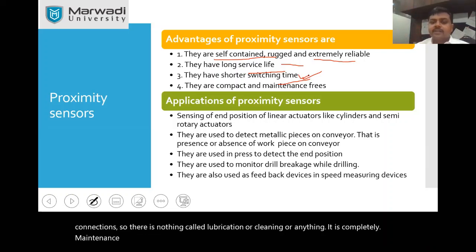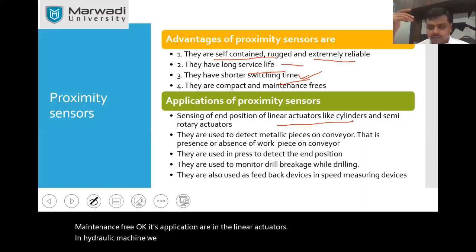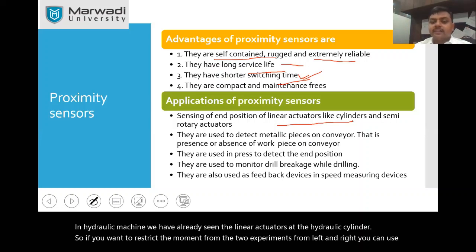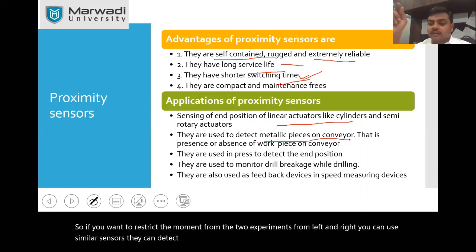Its applications are in linear actuators. In hydraulic machines, we have already seen the linear actuators, the hydraulic cylinder. If you want to restrict the movement at the two extreme ends, left and right, you can use similar sensors. They can detect metallic pieces over the conveyor.